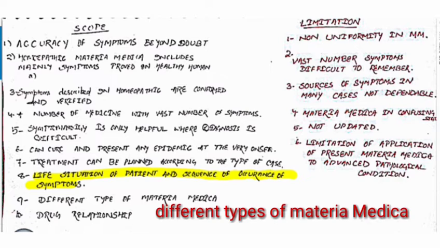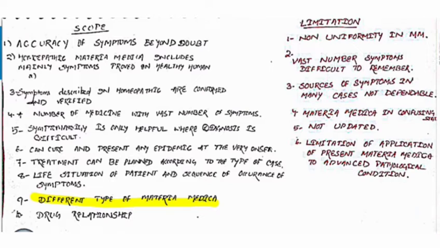Then the ninth point is that different types of materia medica are found for homeopathy. There are many types of homeopathic materia medica, that is, comparative, descriptive, therapeutic, and drug relationship materia medica. So these make us very useful for the homeopath in how they prescribe the medicine. That is the very good scope of homeopathy. Then, according to the drug relationship we can choose the remedy, and according to that remedy we can find the antidote, inimical or complementary.